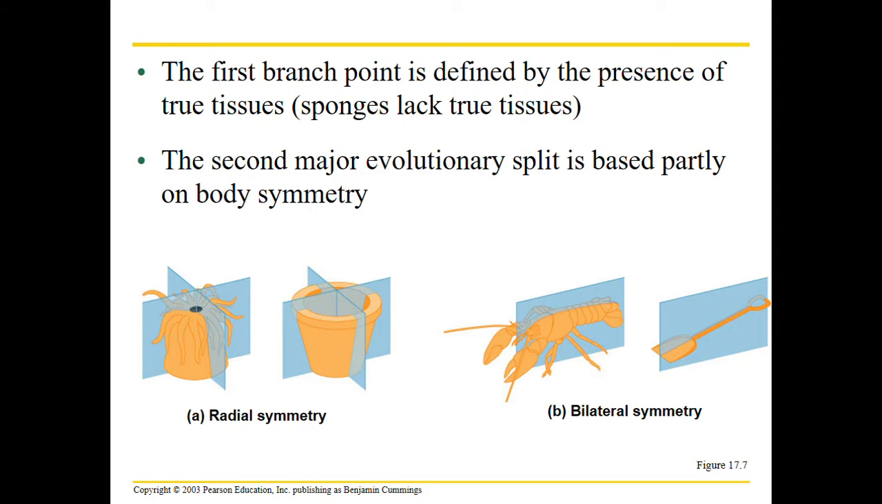We have radial symmetry, where you can cut anywhere in half, like in picture A, and you'll get mirror images. Or you can have bilateral symmetry, picture B, what I just talked about with us, where you cut down the middle, down the sagittal plane, you have a right and left, and right and left areas are the same, mirror images.